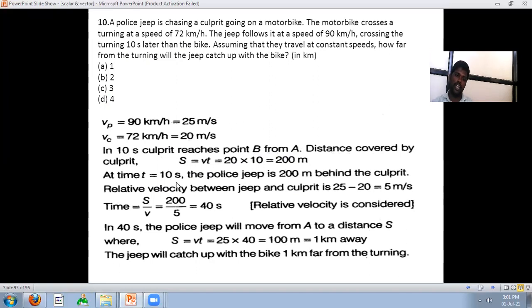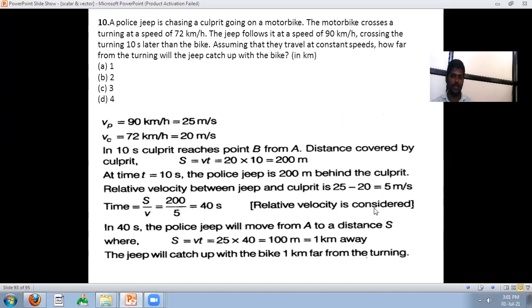At time t equal to 10 seconds, the police jeep is 200 meters behind the clerk. Relative velocity between jeep and clerk is 25 minus 20, that is 5 meters per second. Then time is equal to S upon V, that is 200 upon 5, that is 40 seconds.